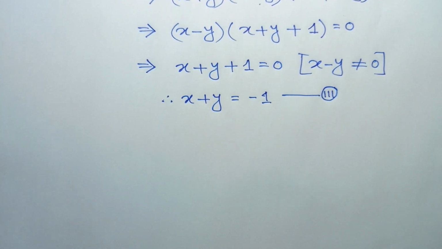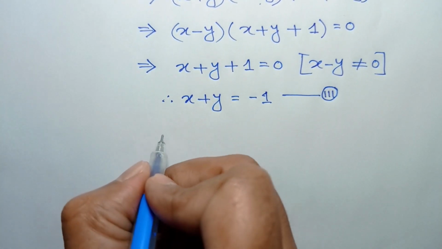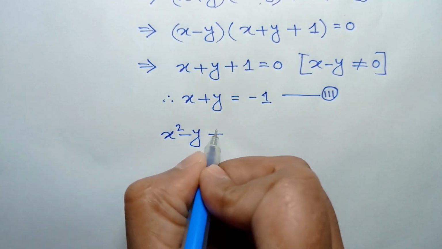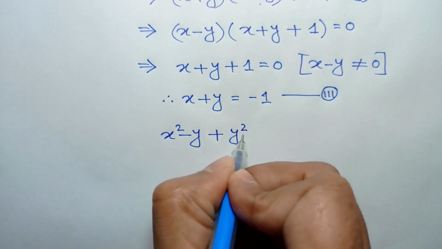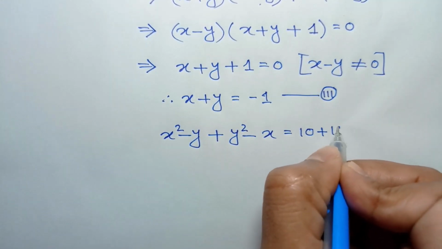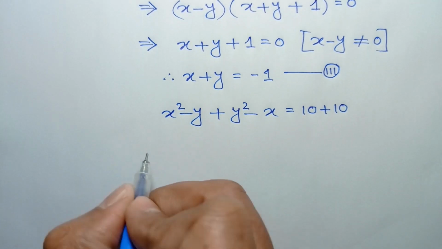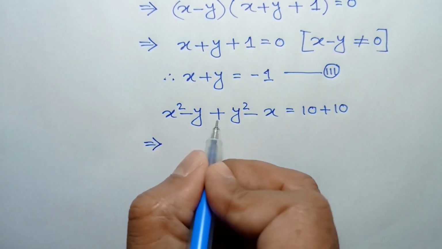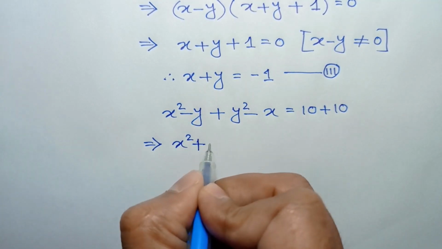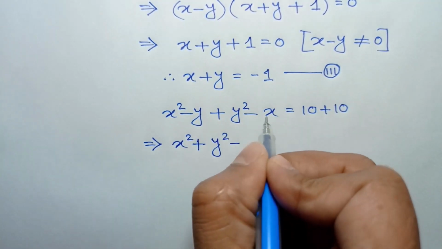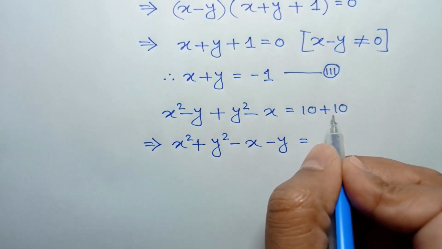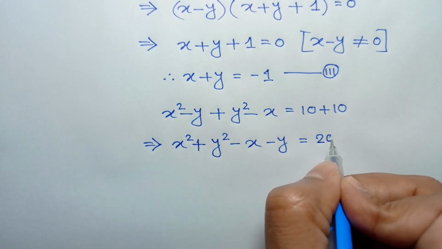Now adding equation 1 and equation 2, we will have x squared minus y plus y squared minus x is equal to 10 plus 10, or rearranging it, x squared plus y squared minus x minus y is equal to 10 plus 10, which is 20.